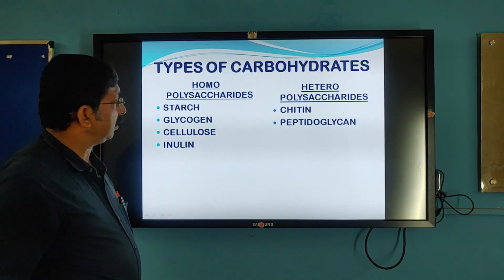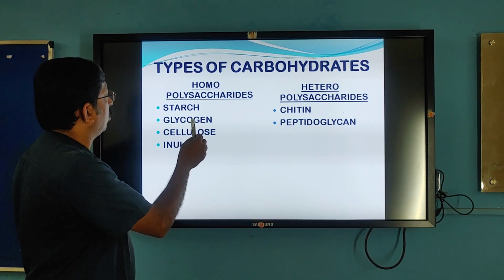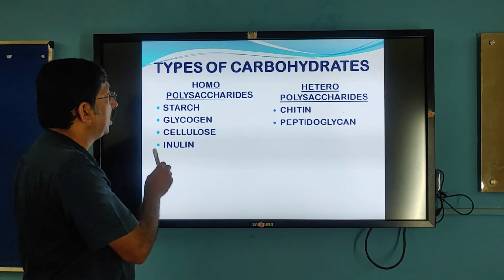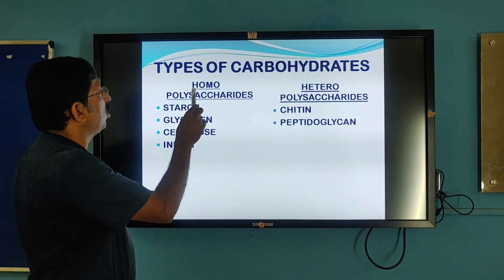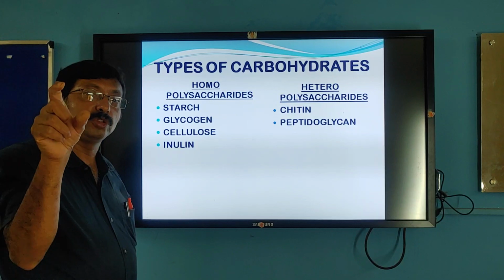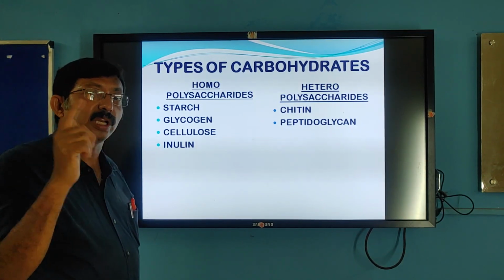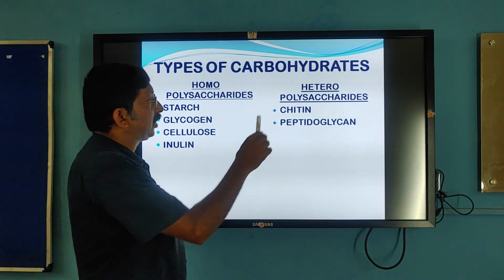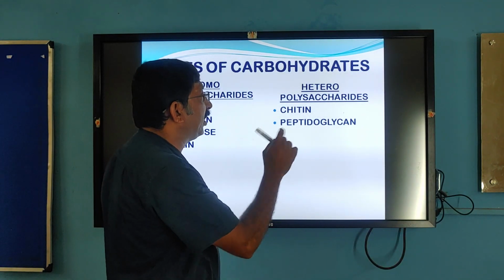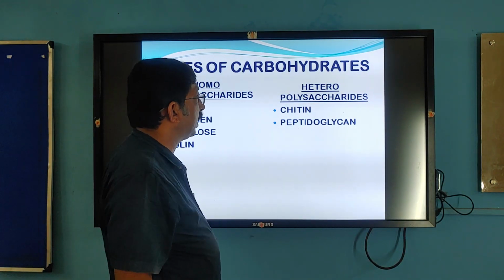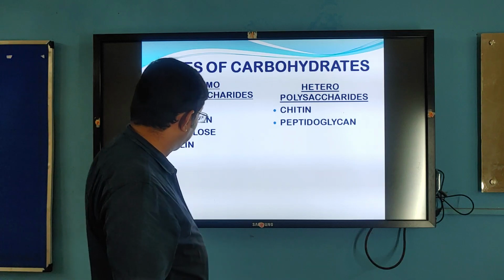Examples: starch, glycogen, cellulose, inulin. These are homopolysaccharides. Homo means they are made up of the same type of sugar units; the same sugar molecules are repeated several times. Whereas heteropolysaccharides are made up of different monosaccharides, such as chitin, peptidoglycan, etc.